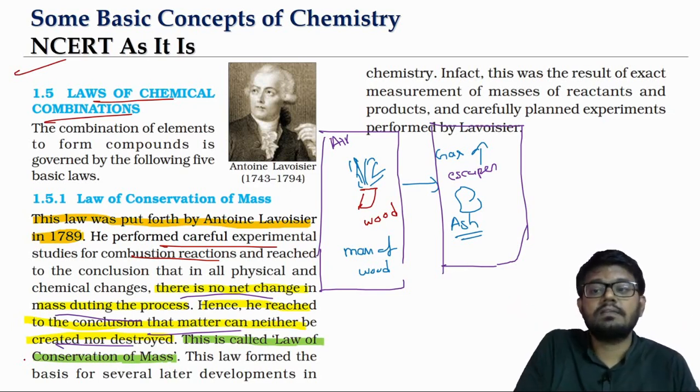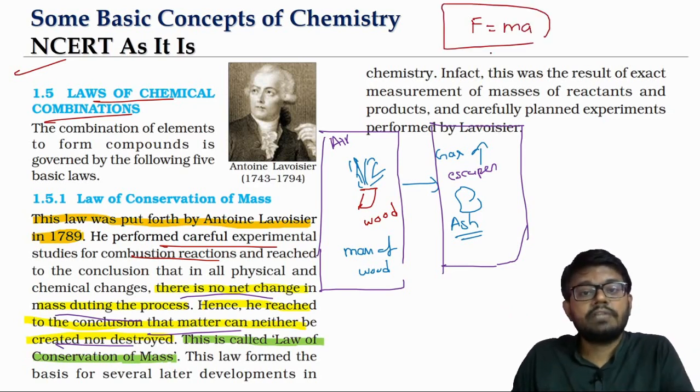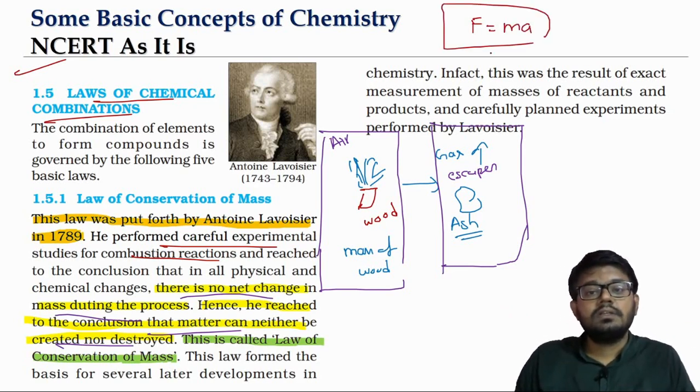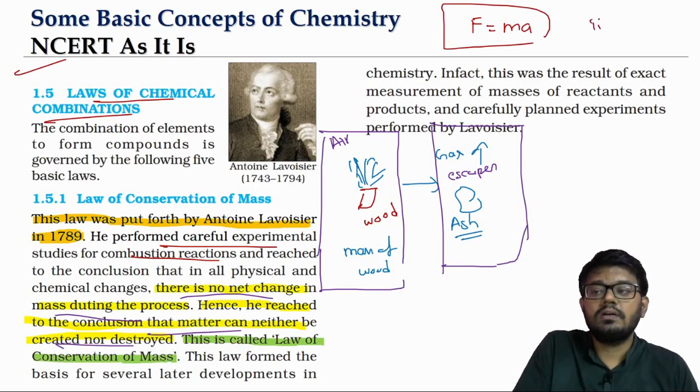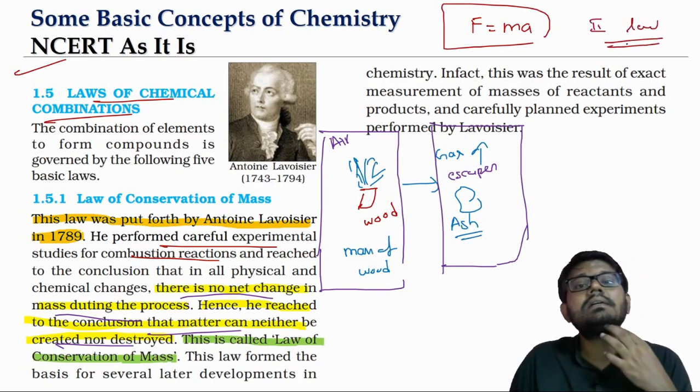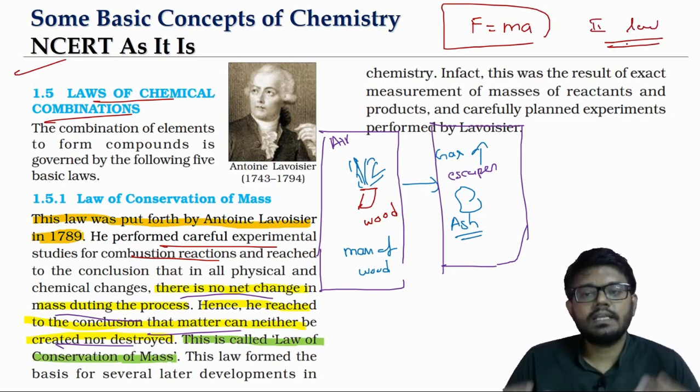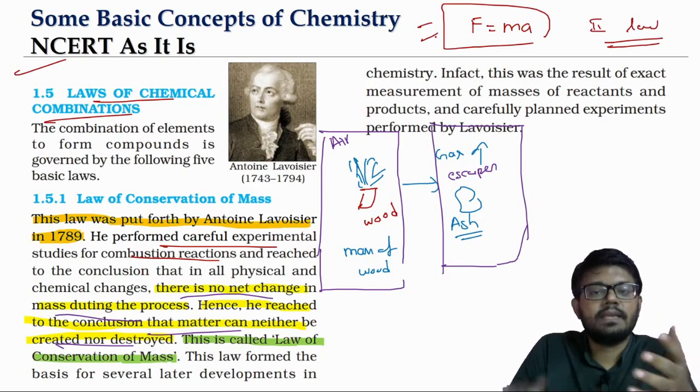Like, for example in physics, Newton's second law talks about the force acting on a body being equal to what? Mass of the body times acceleration generated. So this is Newton's second law. You will accept it as a truth until somebody disproves it, because it is able to explain the observations.